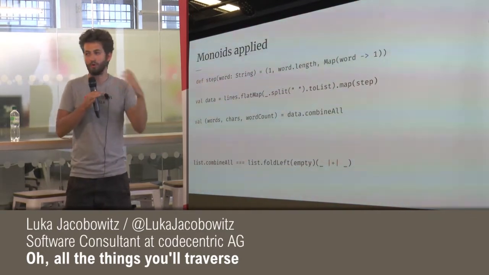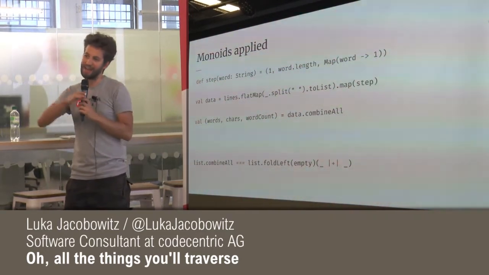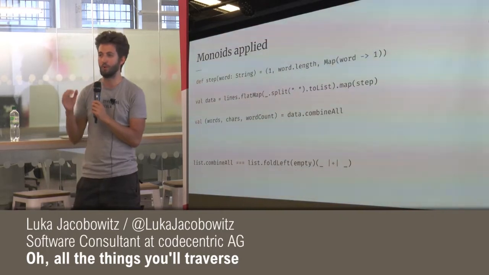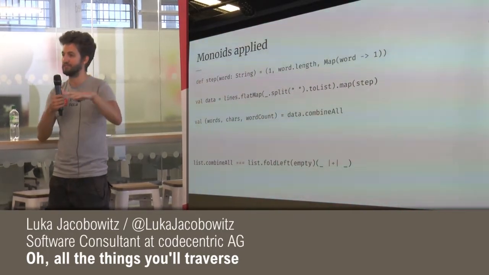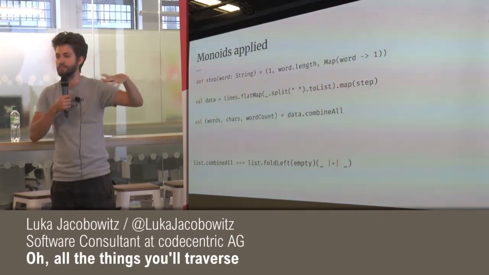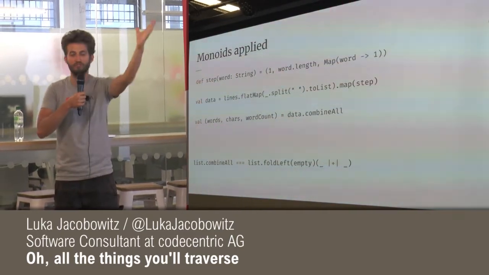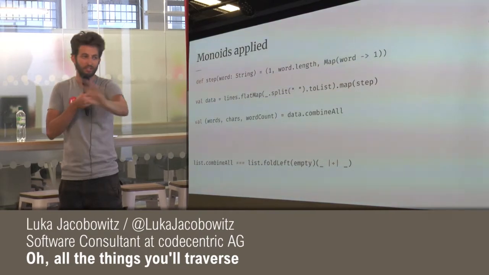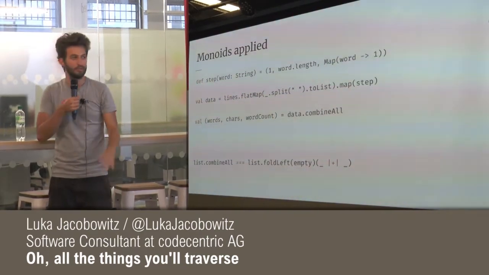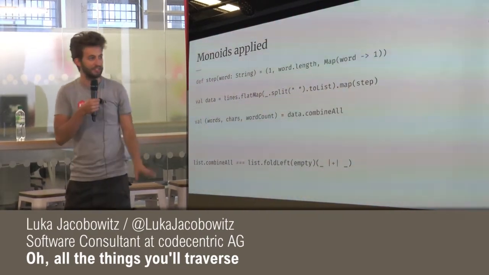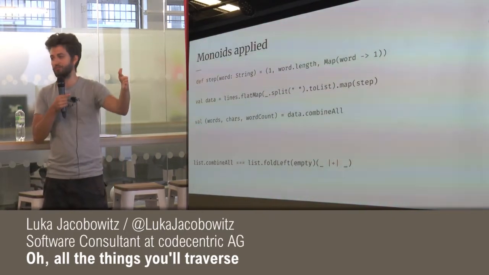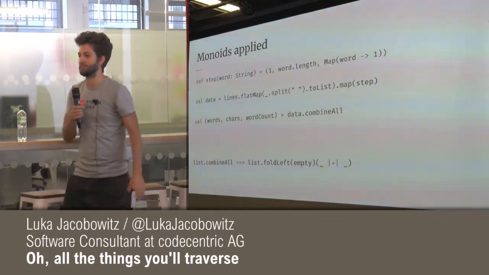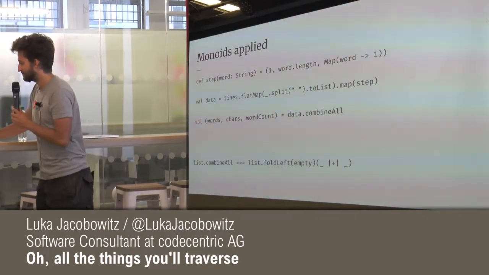So monoids give you the superpower of aggregation. That's really what they are. Monoids are really, really good at aggregation. And because you have all of these derived instances, you could use things like Option and Future and whatever. And all of these things, it all fits together really, really nice. I don't want to use the word magic, I'm sorry. And you can just use this combineAll function and then bam, it all works. It's really cool. I really recommend it.